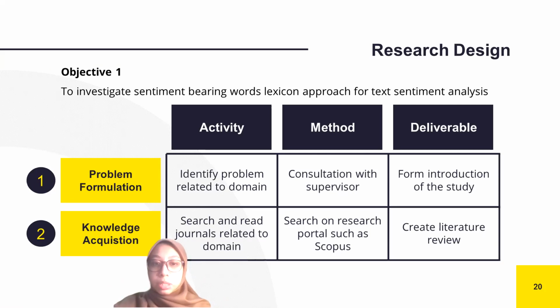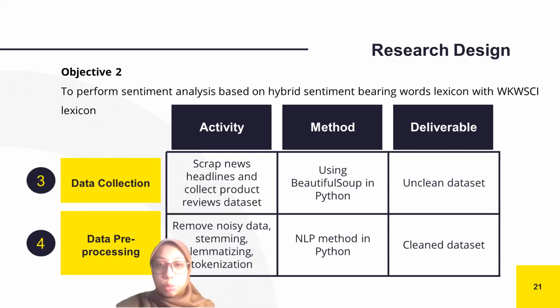Okay, next, knowledge acquisition. In knowledge acquisition, we search and read journals related to the domain, as we made in chapter 2 before. Next, for objective 2, there are 4 out of 8 phases involved. In order to perform sentiment analysis, we need to have data, right? So we need to perform data collection. For Amazon product reviews, the data set is provided, but for news headlines, we need to scrape by ourselves using Beautiful Soup in Python. The deliverable would be an unclean data set with all the noisy data.